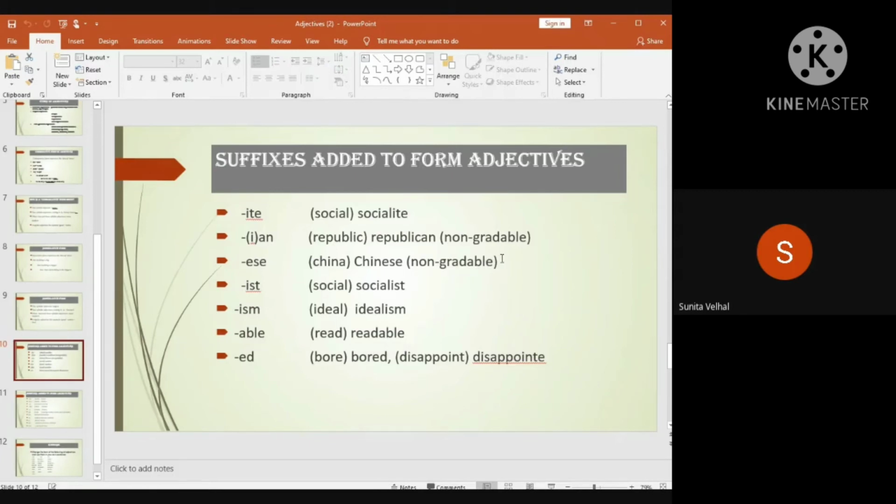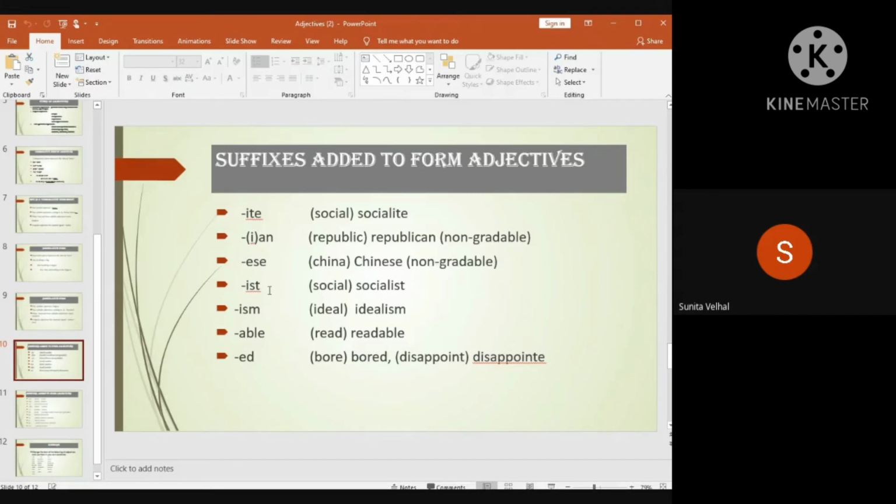This is again a non-gradable adjective. Why non-gradable? Because the word telling us about the nationality of the person is taken as a non-gradable adjective.